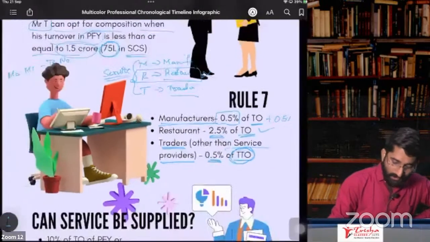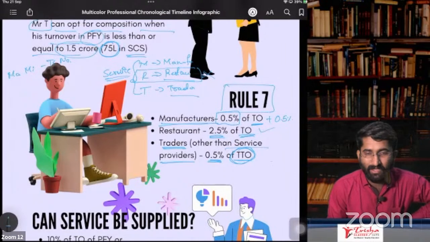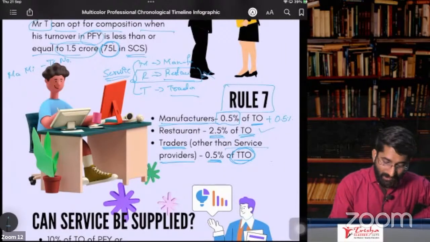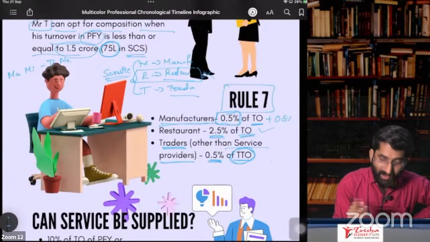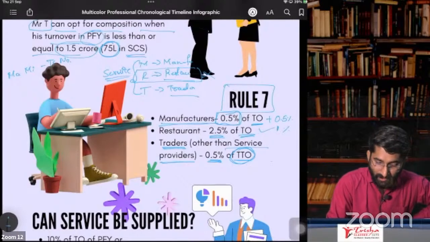Okay, so this is about rule number 7. You know that section number 10, subsection 1 was giving some other rates. As per section number 10, subsection 1, if I'm not wrong, the section says 1% for the manufacturer, 2.5% for the restaurant, and 0.5%.